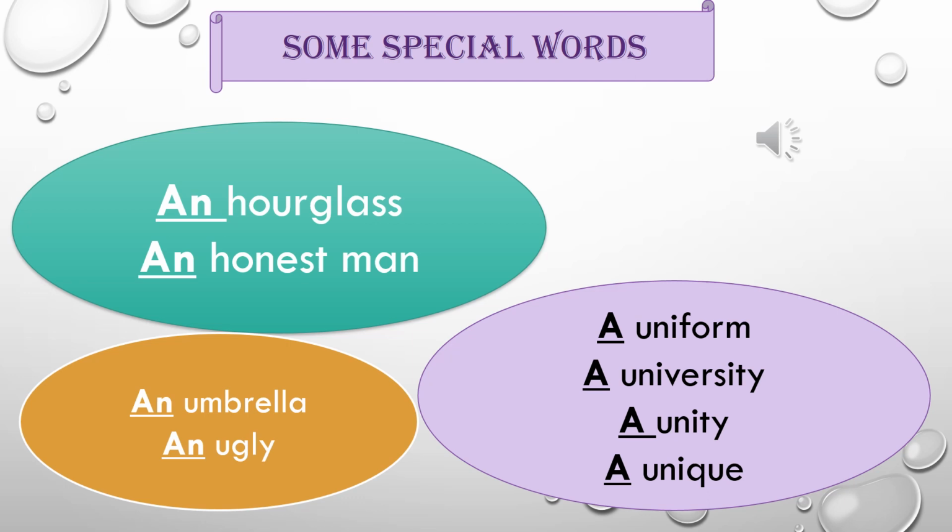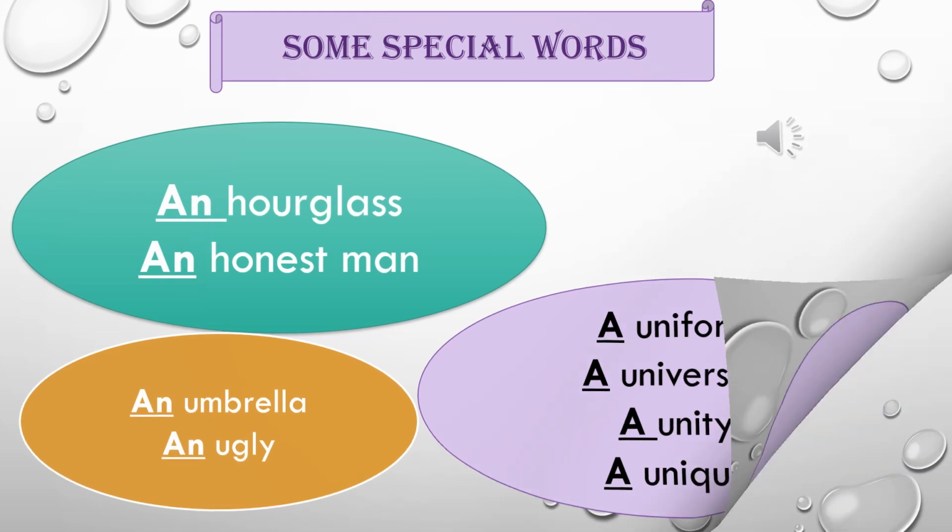Do you understand now? If the sound of a vowel comes, then we will use article AN in front of that word. If the sound of Y comes, then we will use the article A, because we consider it a consonant and not a vowel.